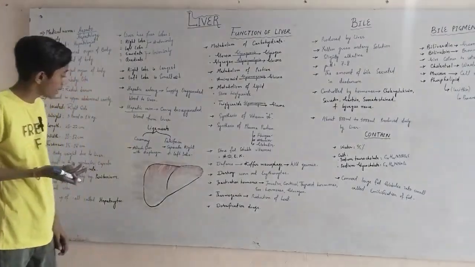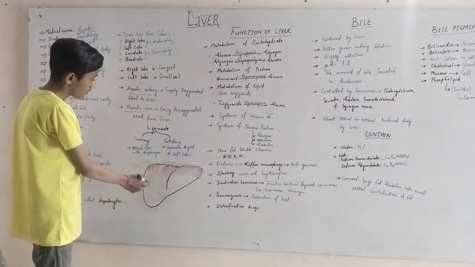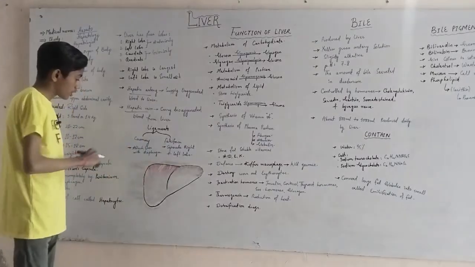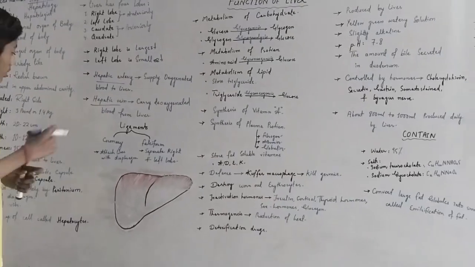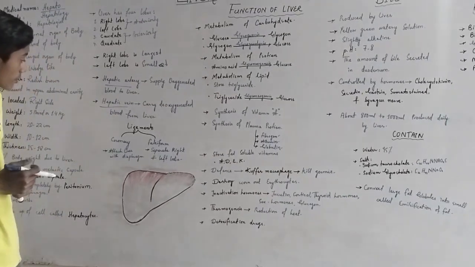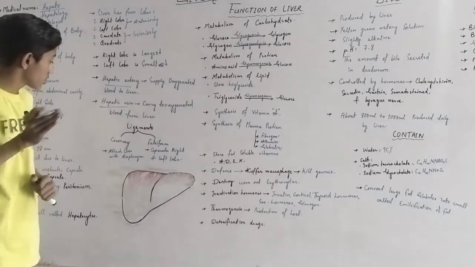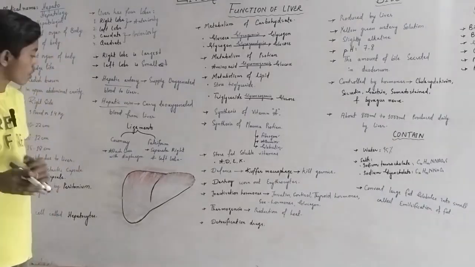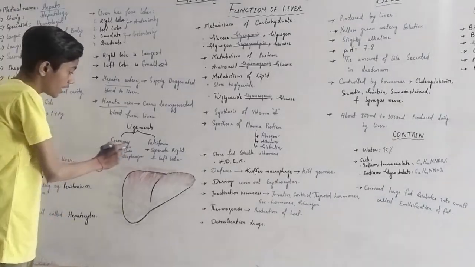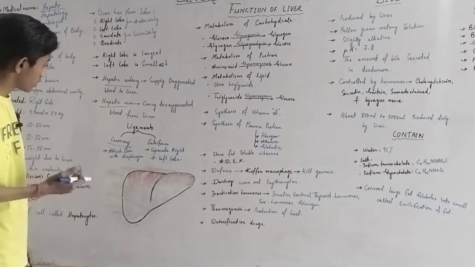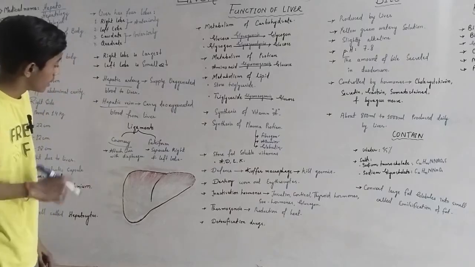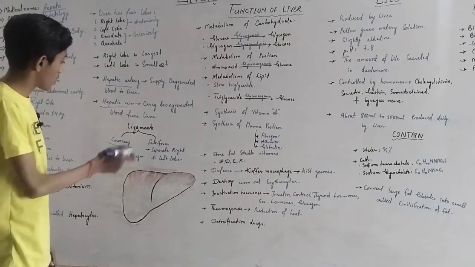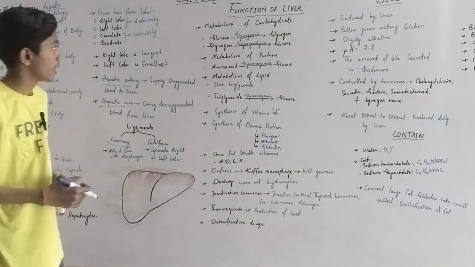Now we come to the ligaments present in the liver. Ligaments are of 2 types in the liver: coronary and falciform. The coronary ligament attaches the liver with the diaphragm. The ligament which attaches the liver with the diaphragm is known as the coronary ligament, and the ligament which separates the right and left lobes is known as the falciform ligament.